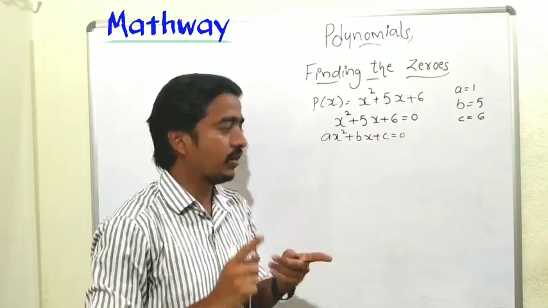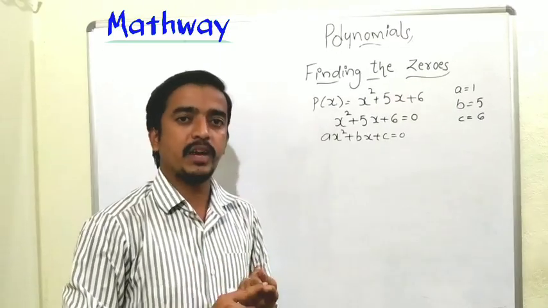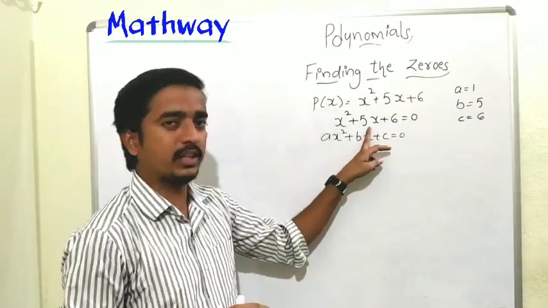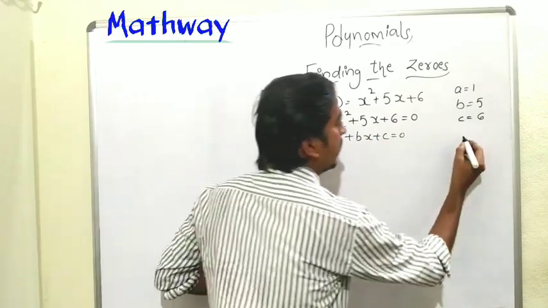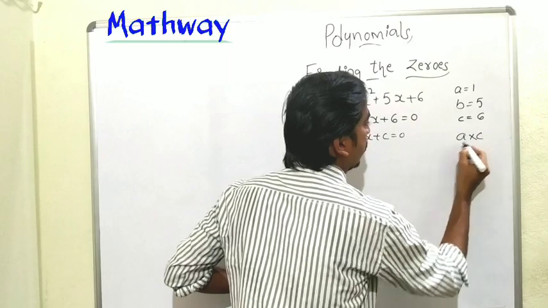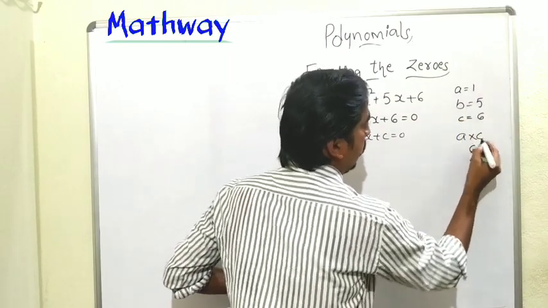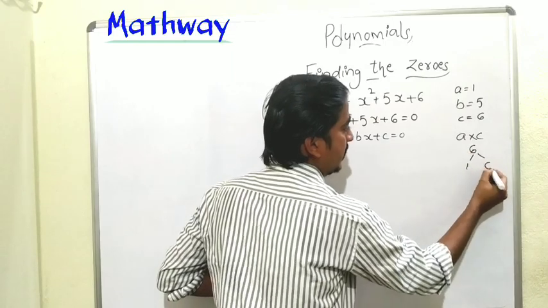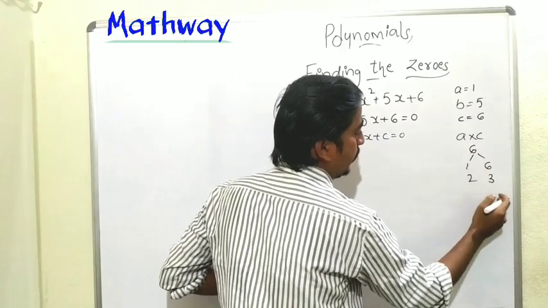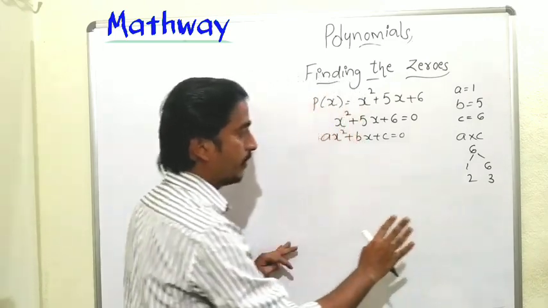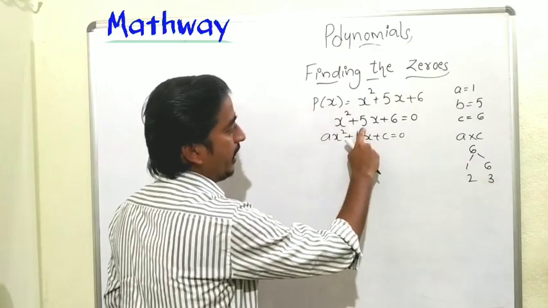5x can be written as 1 plus 4, 2 plus 3, 3 plus 2, 6 minus 1. There are a lot of ways to write 5x. But which way do we have to choose? It is decided by a into c. What is a? 1. 1 into 6 is 6. So what are the factors of 6? 1 and 6, 2 and 3. Now in these factors of 6, can we make 5?